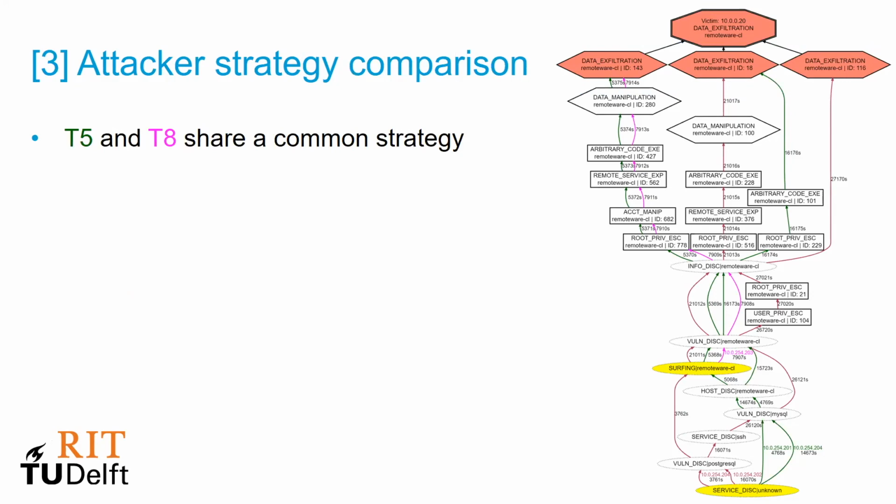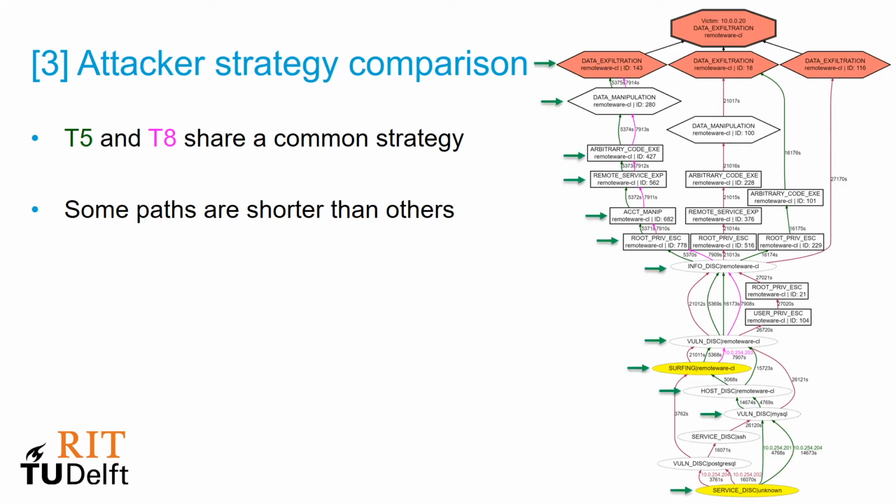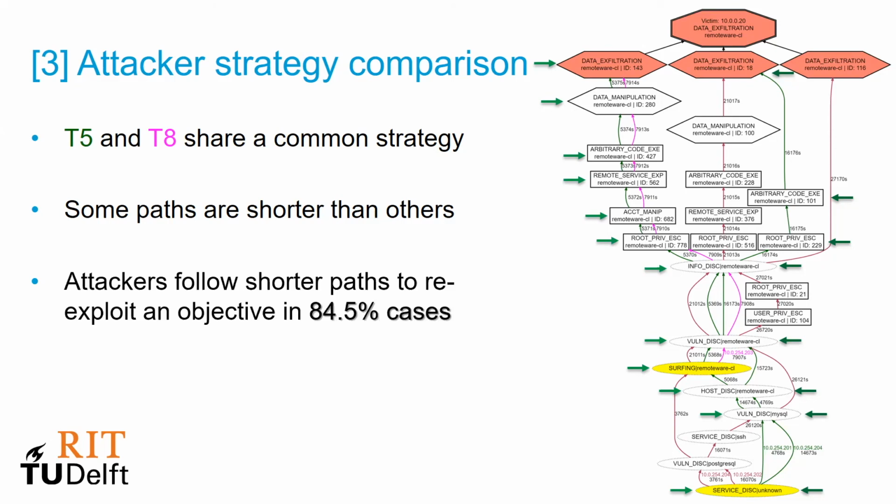The attack graphs also allow strategy comparison. For example, here we see that team 5 and team 8 share a significant portion of a strategy. In addition, some paths are shorter than the others. For example, the green team, team 5, makes 2 attempts. This is the first one, and this is the second one. The second attempt is much shorter than the first. The first one had 12 actions, and the second one has only 8 actions. This trend is seen in other graphs as well.